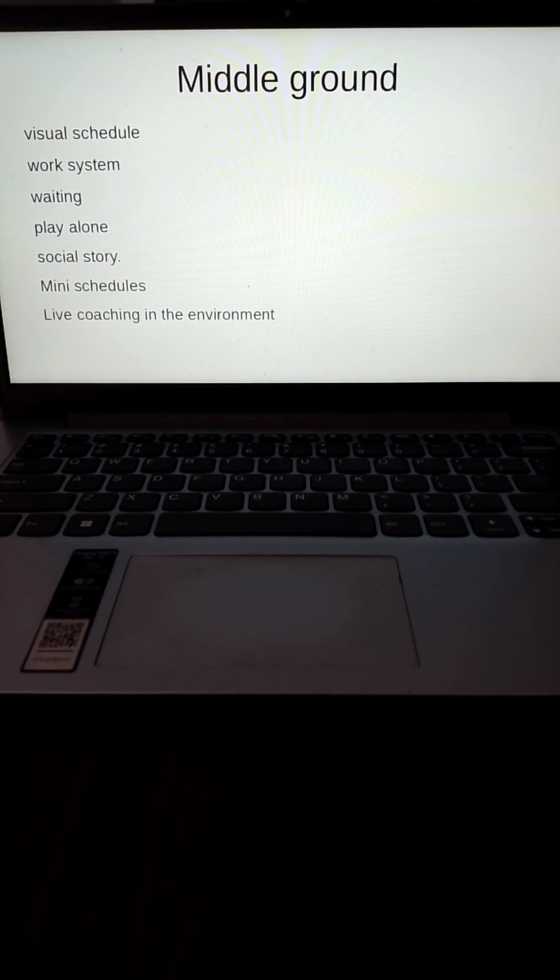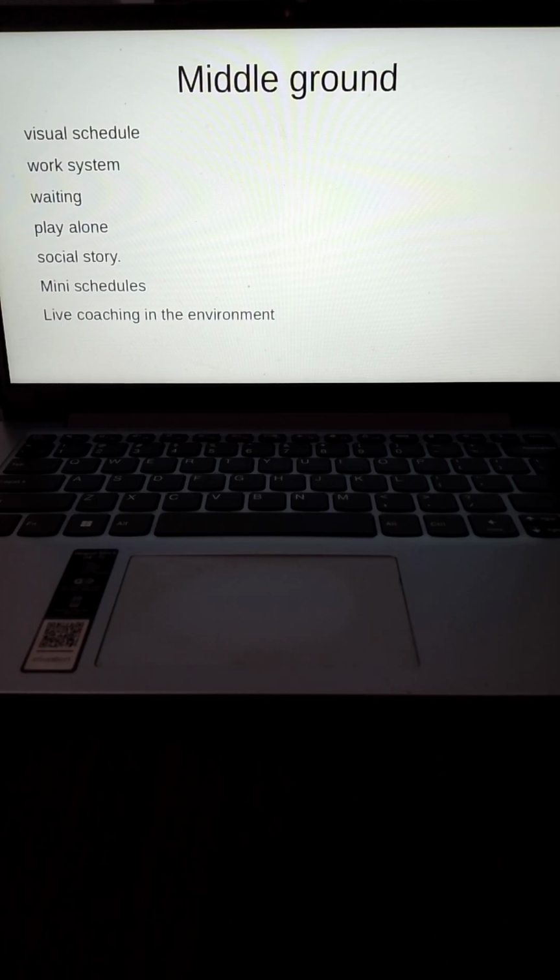So mini schedules are useful that way because you could write down those changes and tell the child before he goes to school, before he goes to therapy. You carry the mini schedule because one of the problems with visual schedules is that they are fixed in one spot. You can't carry them from one spot to another. So mini schedule, you can carry it, tick it as it gets done, come back home, and then put it in the finish. So the child will take the change that goes outside the house more easily. Okay, mini schedules are also very useful for routine based tasks like brushing, bath.